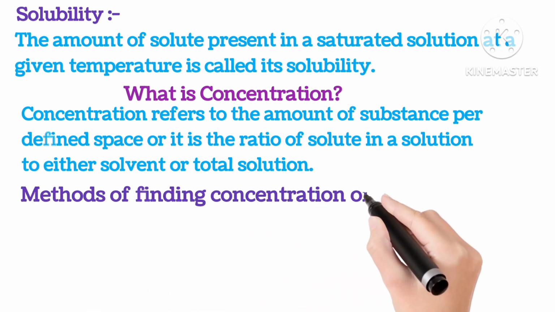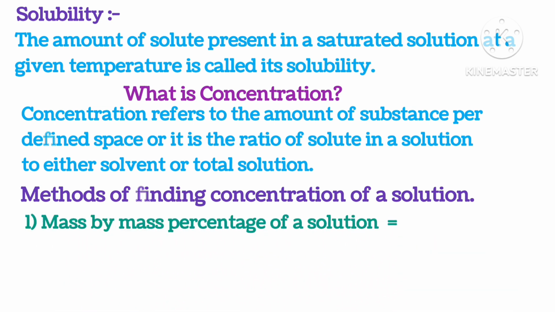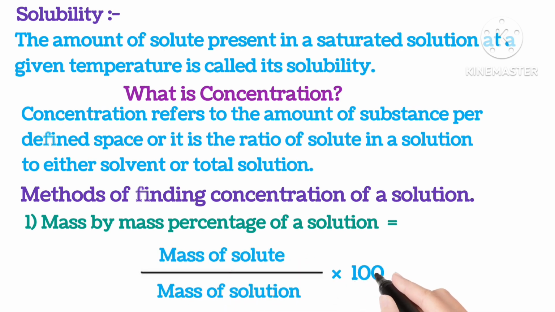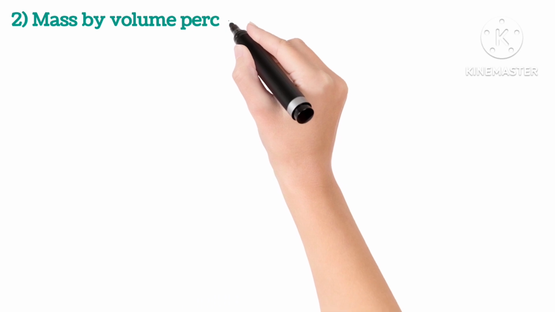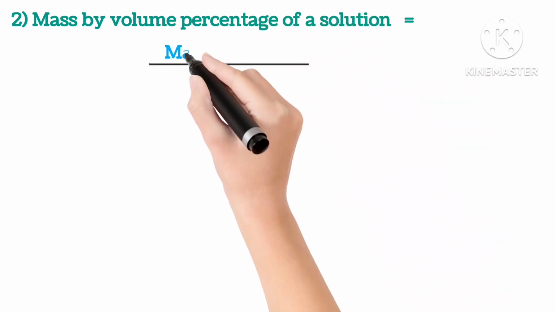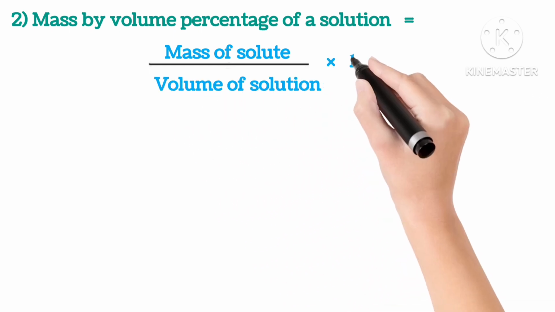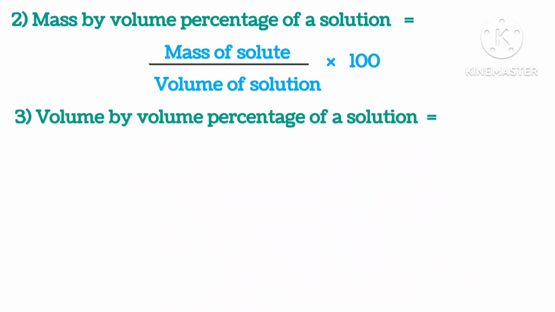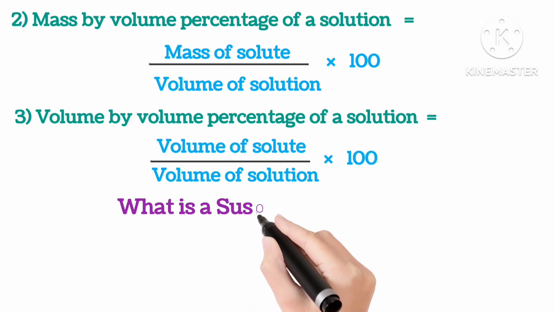Methods of finding concentration of a solution. First method is mass by mass percentage of a solution, which is equal to mass of solute upon mass of solution into 100. Second is mass by volume percentage of a solution, which is equal to mass of solute upon volume of solution into 100. Third is volume by volume percentage of a solution, which is equal to volume of solute upon volume of solution into 100.